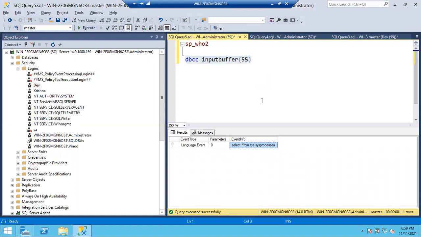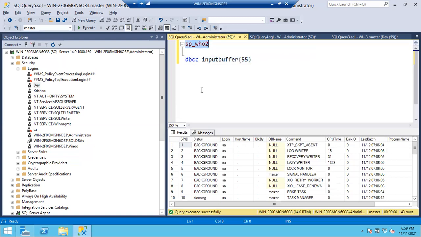So in this way, you can track Dev. Not only Dev, you can track other users also, what they are running and on what database they are running. If you want to see, you can use sp_who2. You can see a basic query, whether it is a select or insert or update or delete or drop, whatever. The first word of the query you can see.